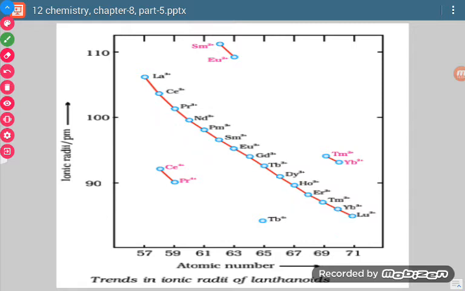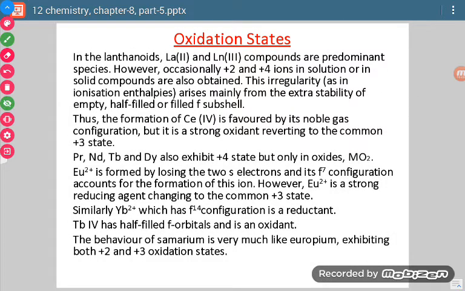Okay. Now let us discuss the second property. What about oxidation states? Now see, in case of lanthanides, there are two types of compounds. One where the oxidation state value is +2, and the other where the oxidation state value is +3. Now see, we have written the oxidation states for Ln. Ln stands for lanthanides. Okay. So the thing is that +3 is the most common oxidation state for all the lanthanides, but except this, +2 and +4 oxidation states are also shown.